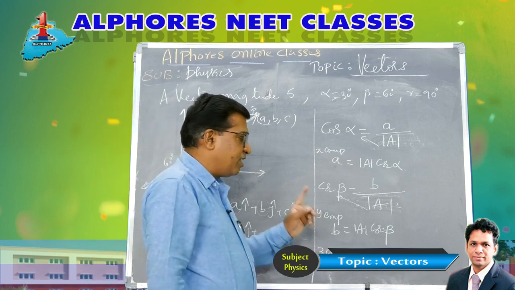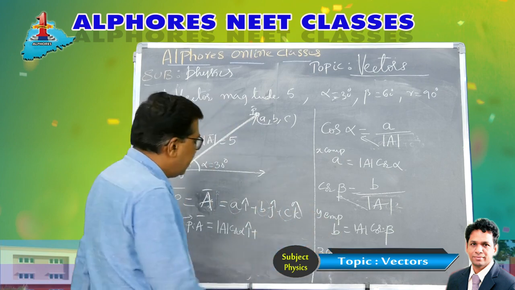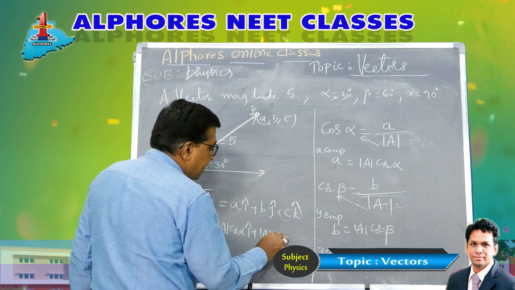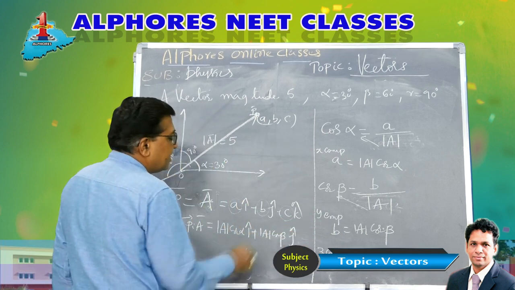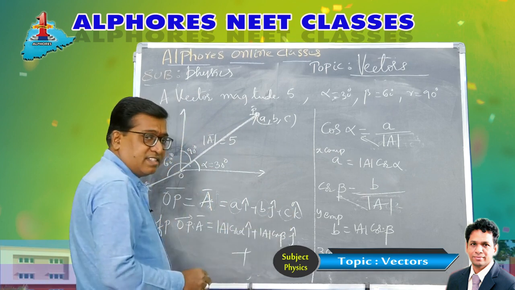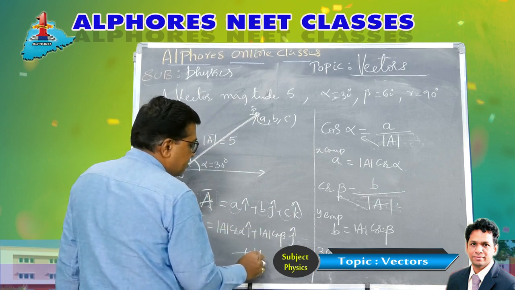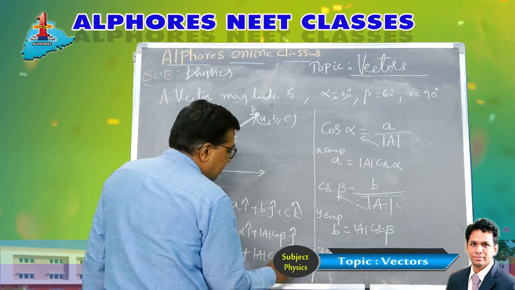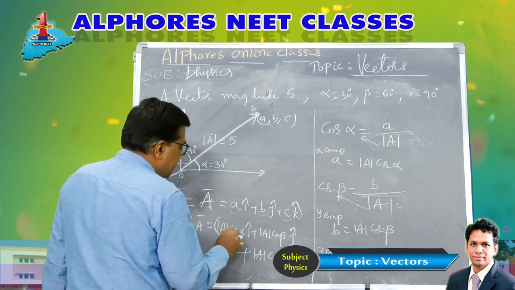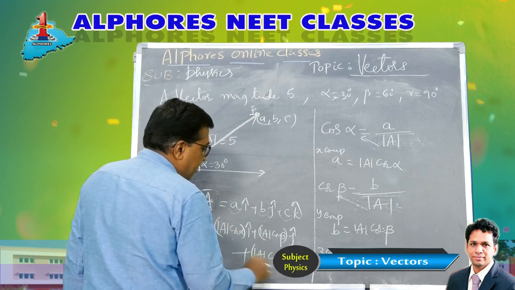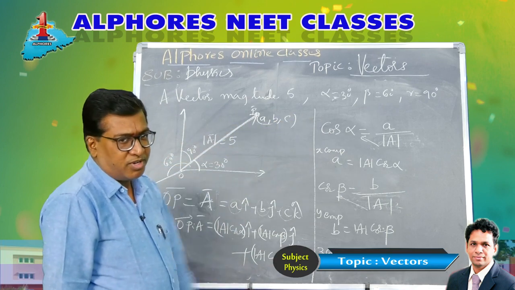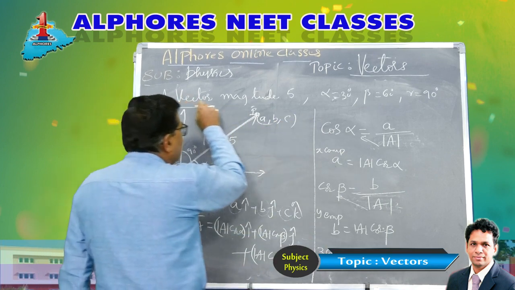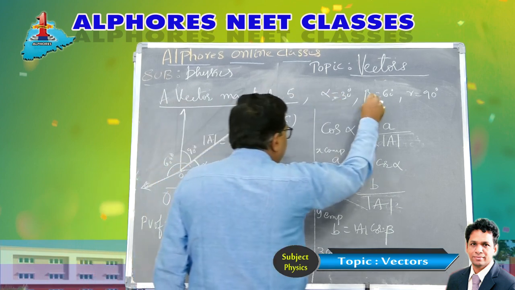Similarly, the y component is mod A cos beta j cap, and the z component is mod A cos gamma k cap. So this is the x coordinate, y coordinate, z coordinate. Coming to our problem now, he gave you a vector that has magnitude 5 and the respective angles are given.